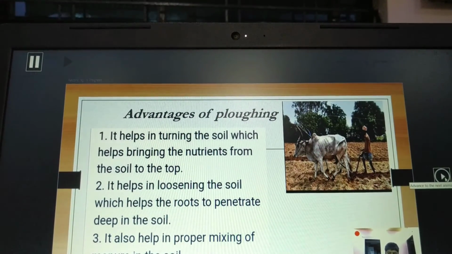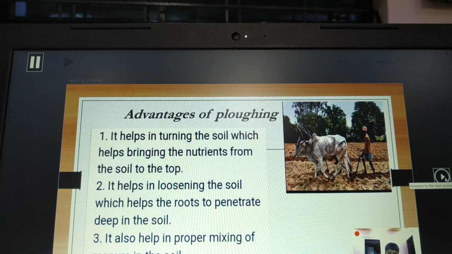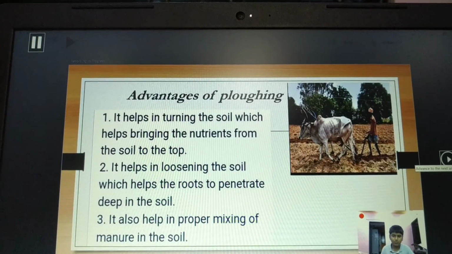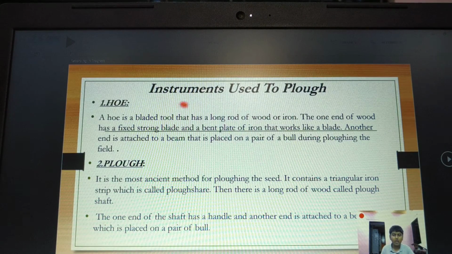So now we know the advantages of plowing. Now let's move to the next step. Now we'll see instruments used to plow. The instruments are the hoe, plow and the cultivator. The hoe and plow are traditional methods and the cultivator is a modern method.